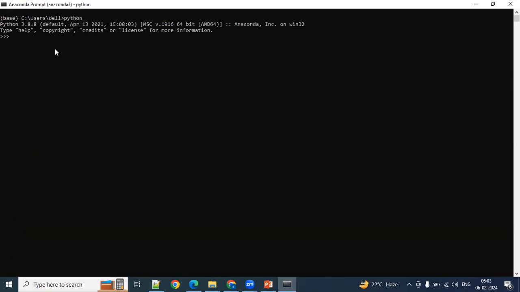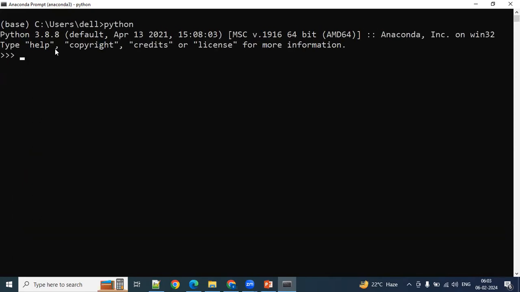Okay, let me zoom it out. What did we discuss yesterday? List data type, right? Come and tell me what are all the properties of the list data type? Lists are mutable or immutable? Mutable object, right? That means we can edit the elements in the same address. We can edit the object within the same address.